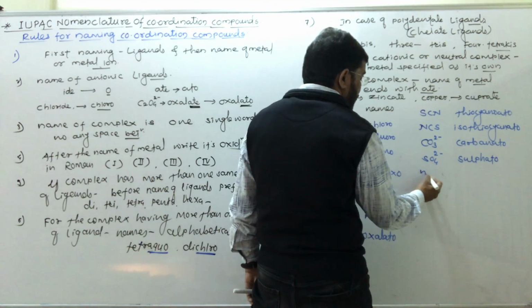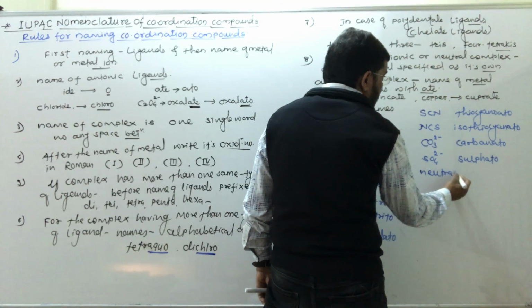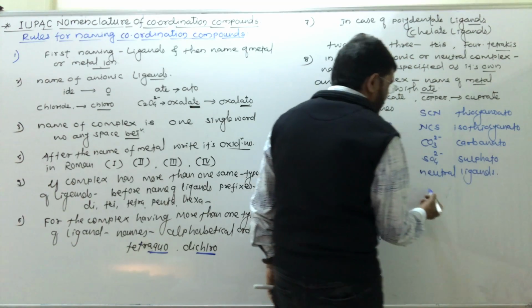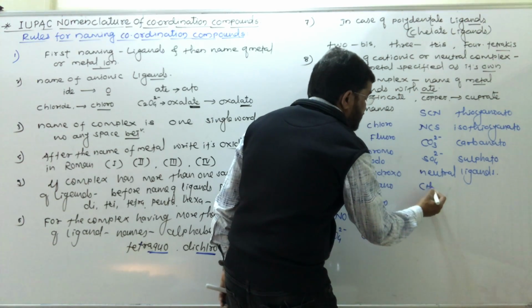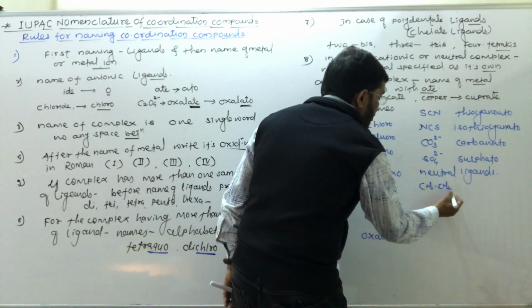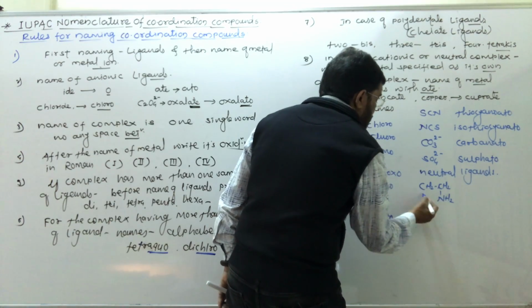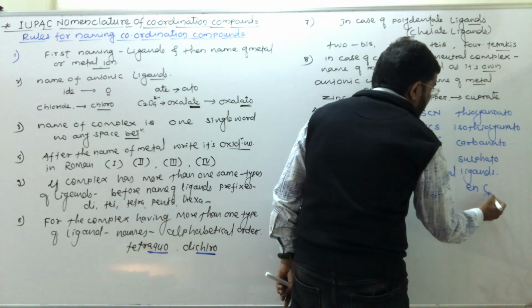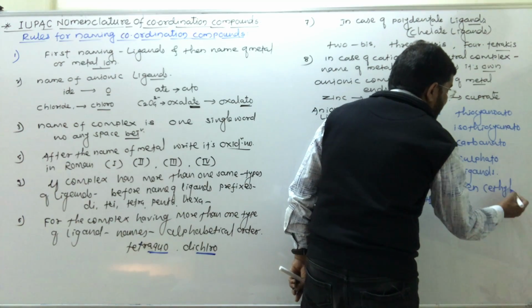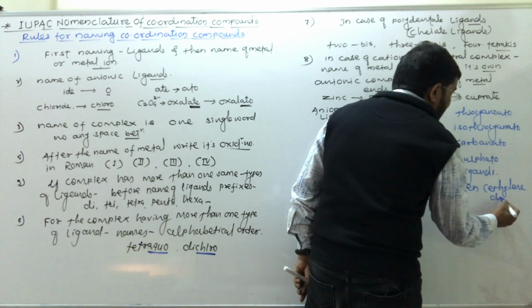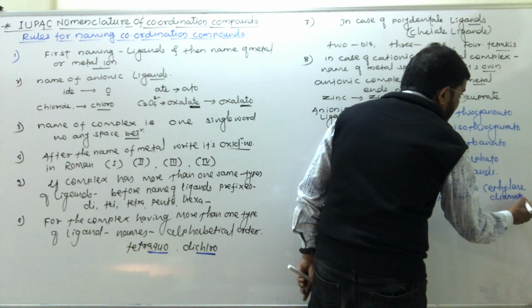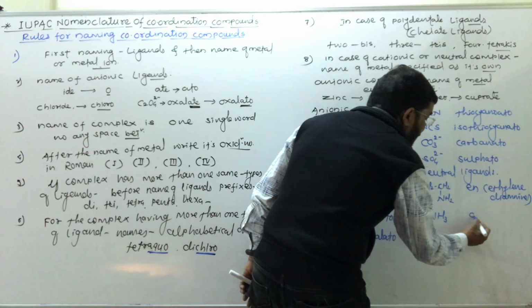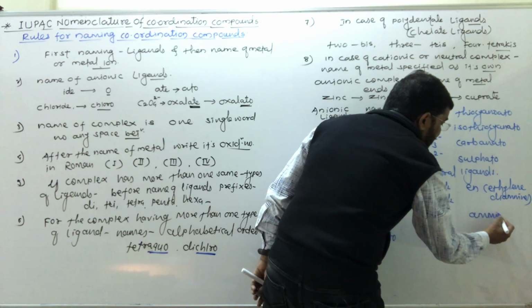Now in case of neutral ligands, see, this is CH2 and here NH2. Some abbreviations are used, that is en, ethylene diamine. Then here see NH3, ammine.